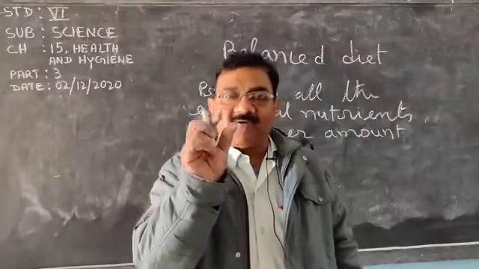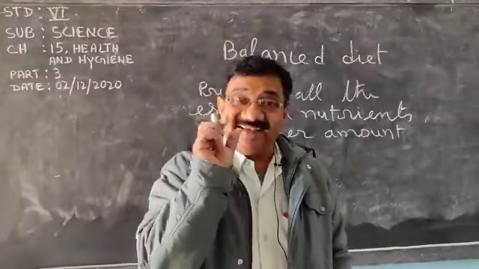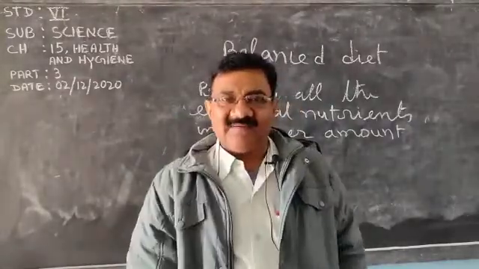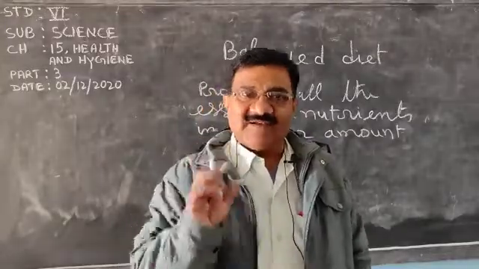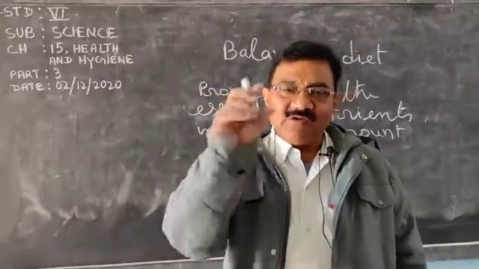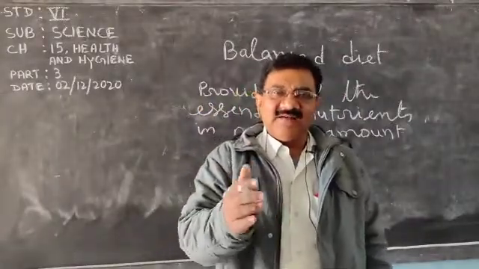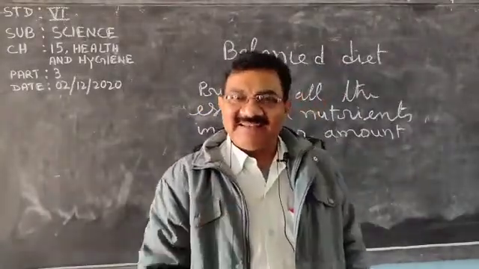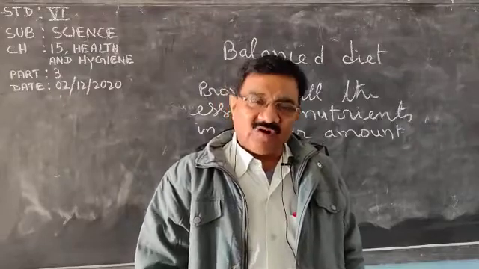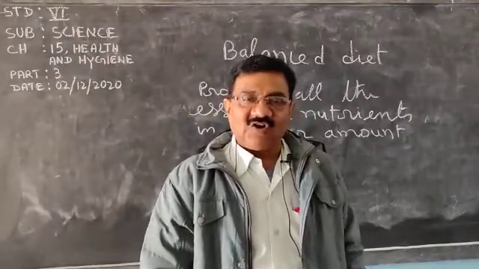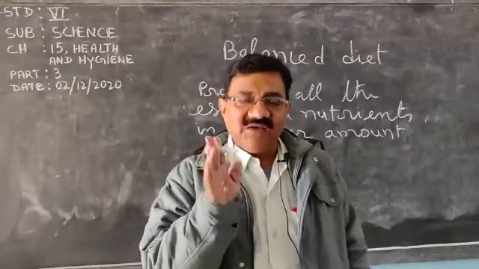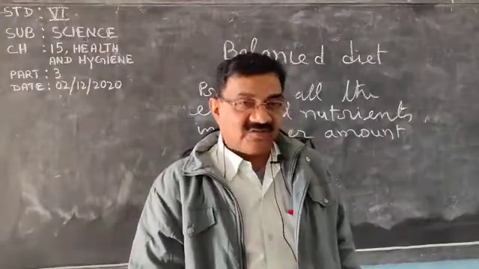I am talking about the soybean seed. You can ask in the market about the soybean seed. You can soak it in water for the whole night, and next day you can eat it, and it contains a good amount of protein which is necessary for your growth and development of the body.